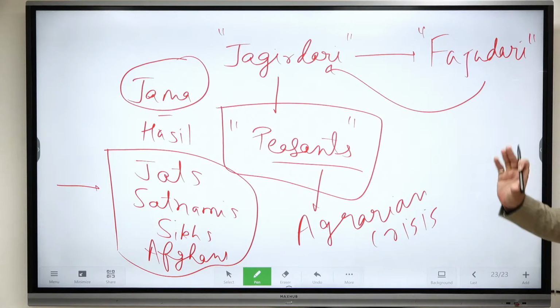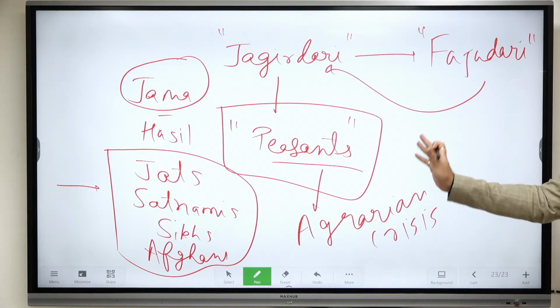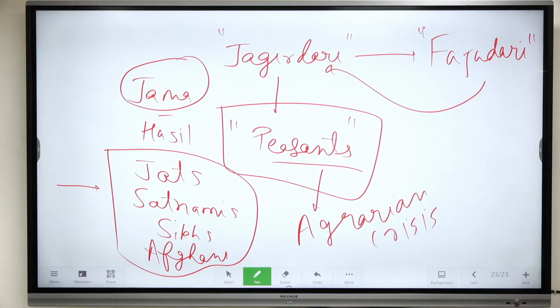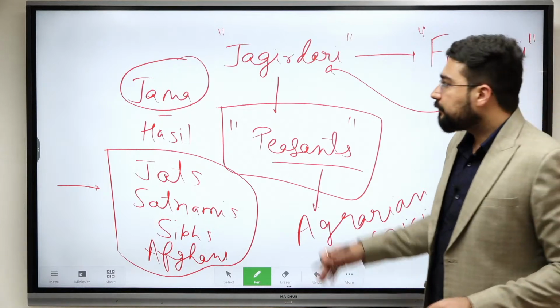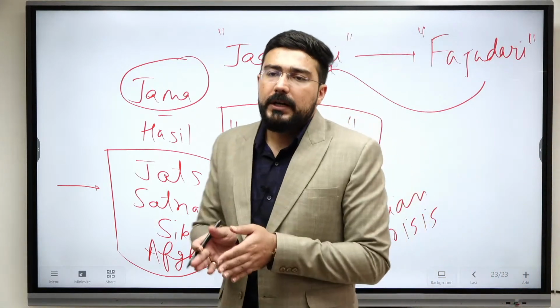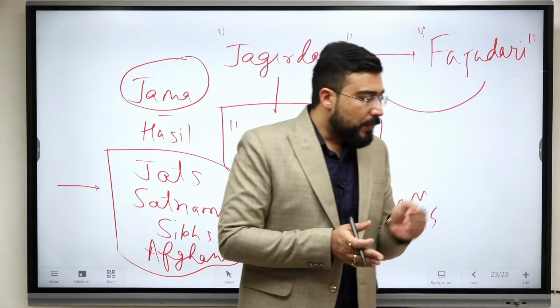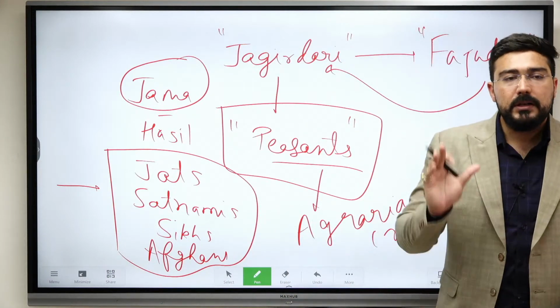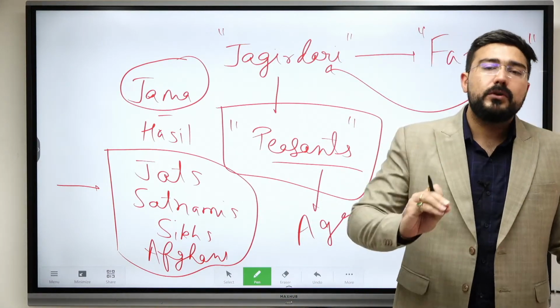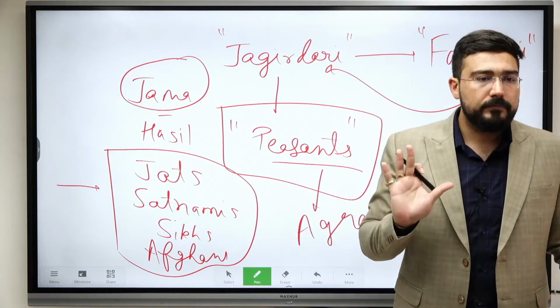Whenever you write about agrarian crisis, in the end you have to link it with the revolts of the 17th century. These were the revolts of the 17th century which happened in the Mughal Empire. Okay, next comes the degeneration of Mughal nobility. Now, why was nobility getting degenerated? Majority of the important nobles were saying we should go and make our own state.